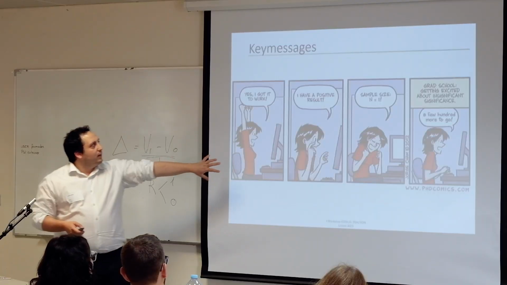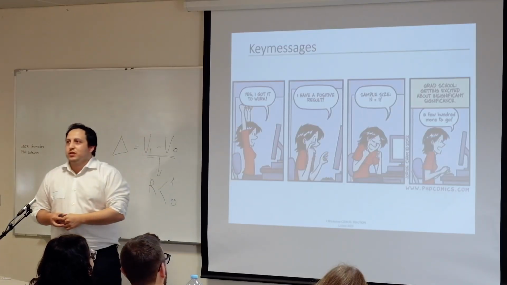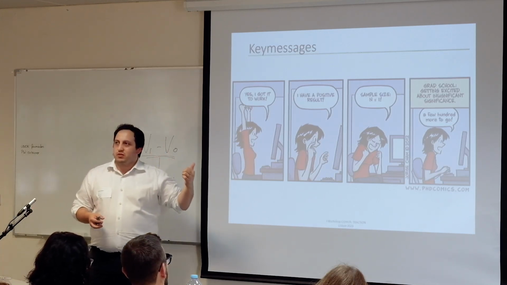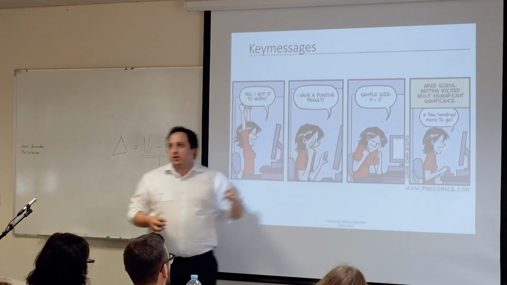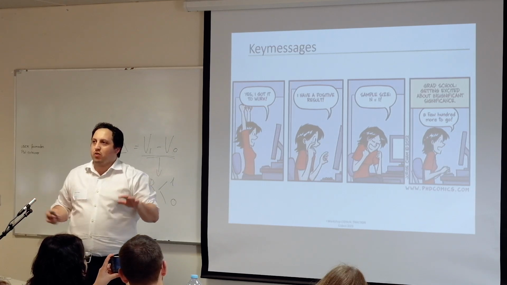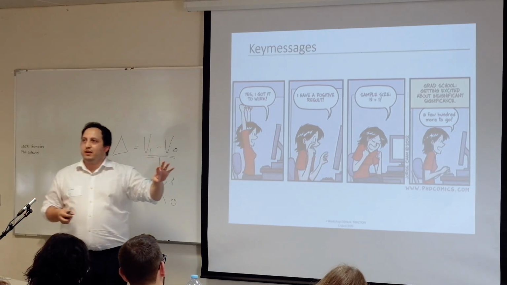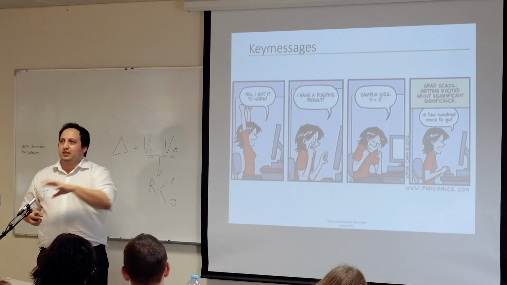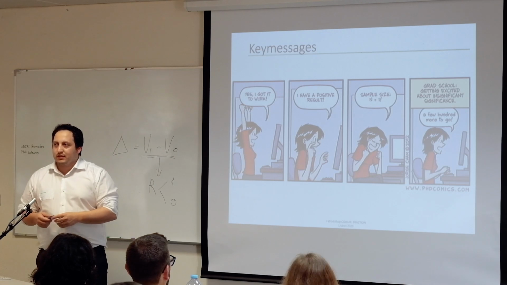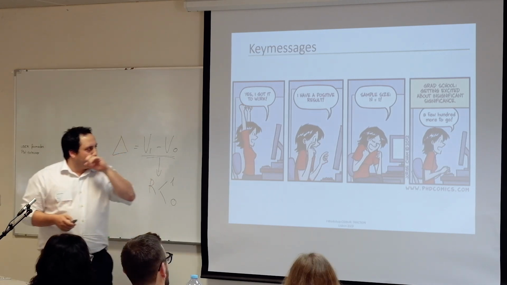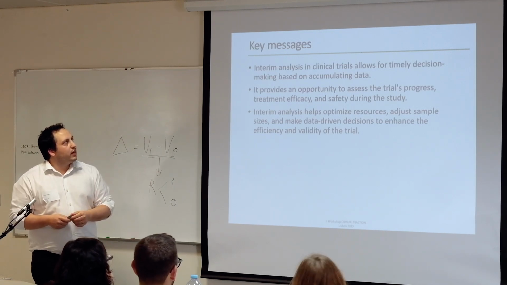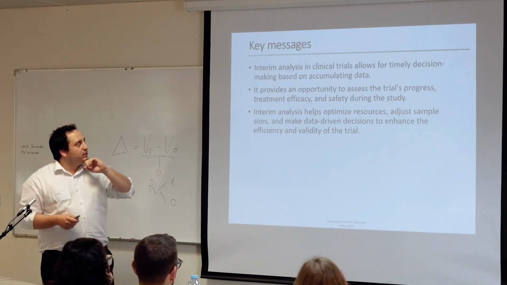Here, a girl gets a positive result. This is the interim analysis. Sometimes we get a positive result, but the sample size is only one. So we need to check more and not stop the trial or say that the drug is very effective, so stop some arms and move patients to other arms, because sometimes we are looking at samples where we cannot have any conclusions. And interim analysis in clinical trials allows for timely decision making.